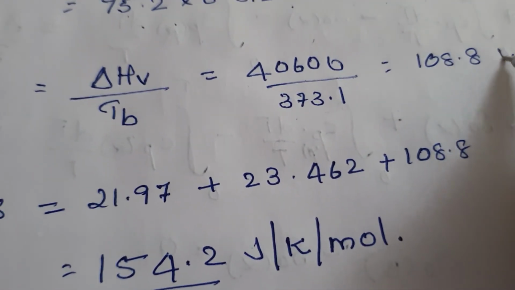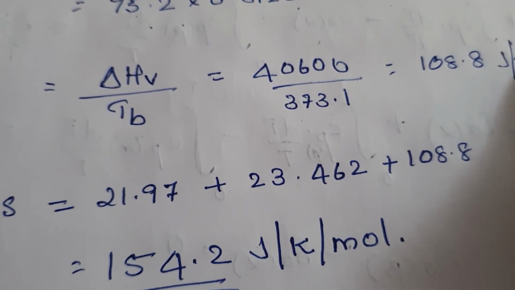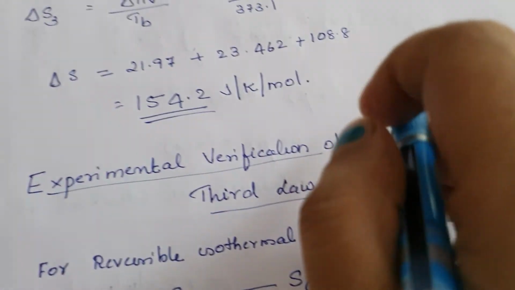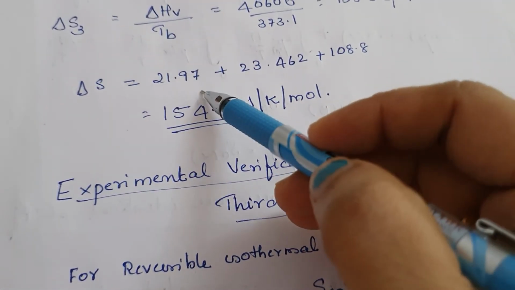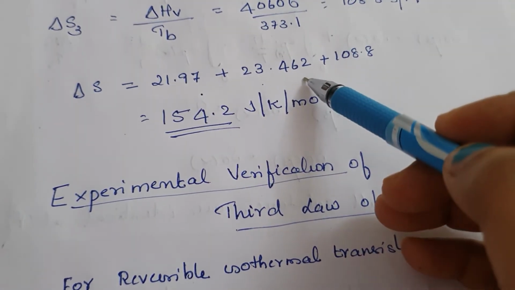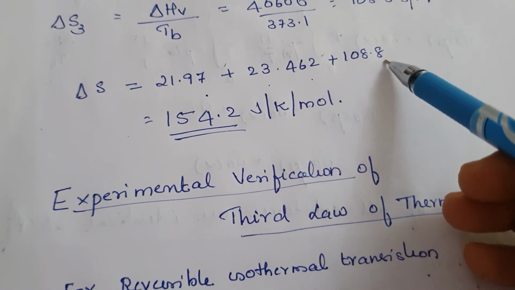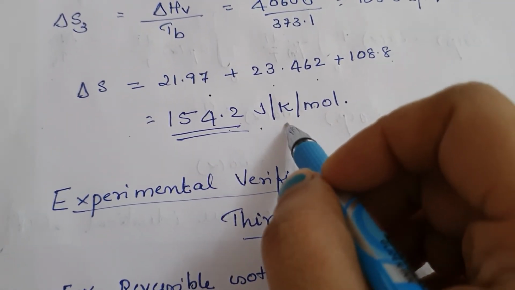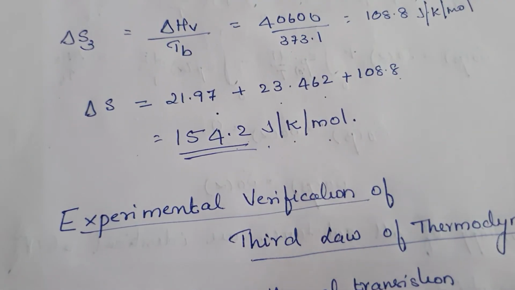The value is 108.8 joule per Kelvin per mole. Now delta S is the sum of all these: 21.97 plus 23.462 plus 108.8, which is equal to 154.2 joule per Kelvin per mole. So that is the answer.